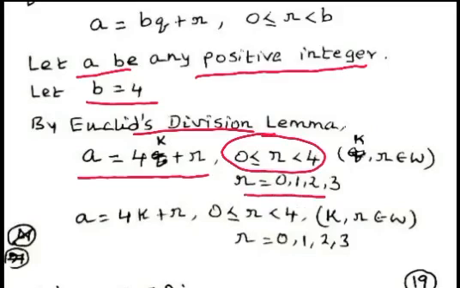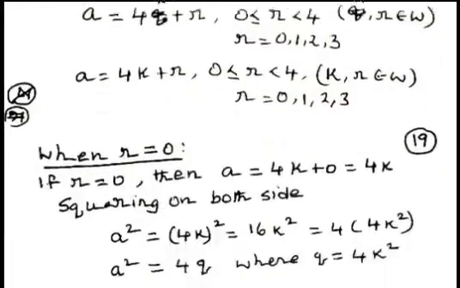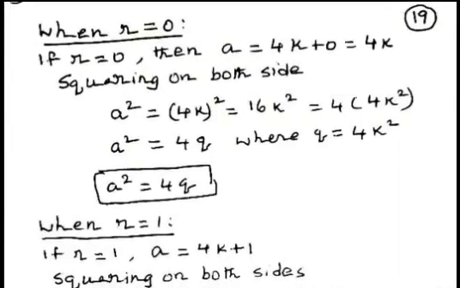The possible remainders are r equal to 0, 1, 2, 3. Now we consider all the 4 cases when remainder is 0, when remainder is 1, when remainder is 2, when remainder is 3. Now we consider the case when remainder equal to 0.